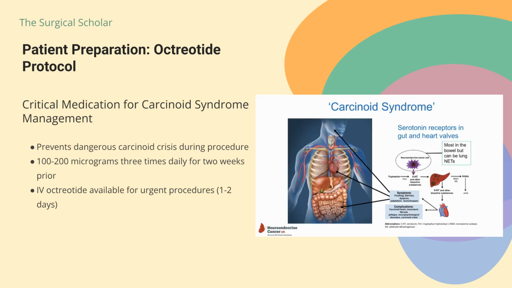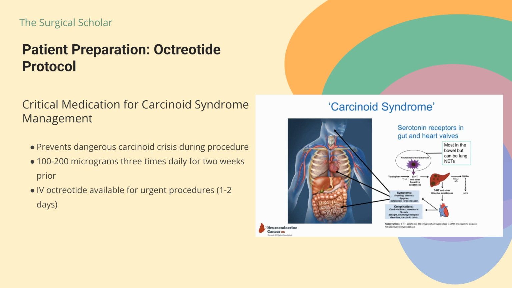The preparation phase is absolutely critical for your safety and outcome. If you have carcinoid syndrome, that's the constellation of symptoms including flushing and diarrhea caused by hormones released by neuroendocrine tumors, you'll need special medication called Octreotide to prevent a dangerous complication called carcinoid crisis.